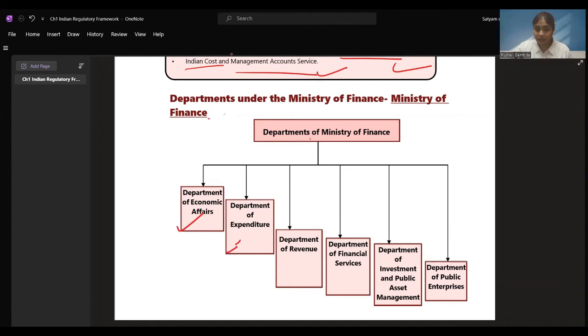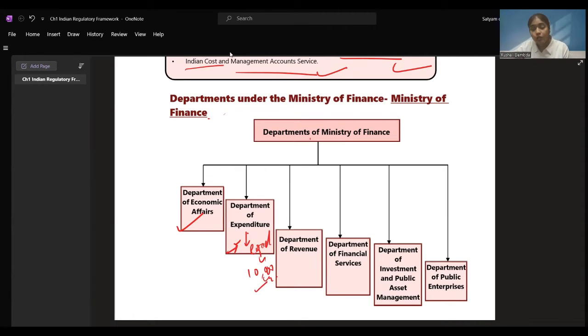Then Department of Expenditure. In the budget, they give us some amount which is distributed to various departments. Suppose road construction department, right? Road construction department, they are given the revenue of 10,000 crore. They are given an expenditure.